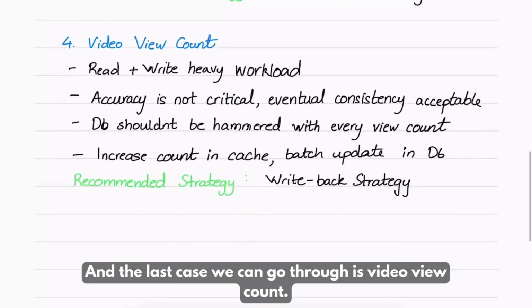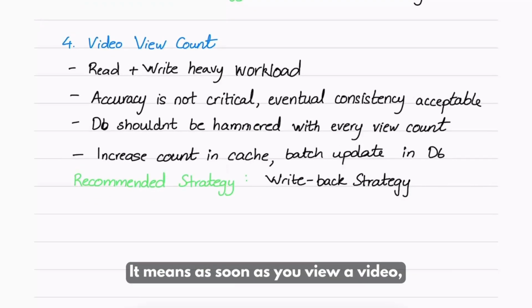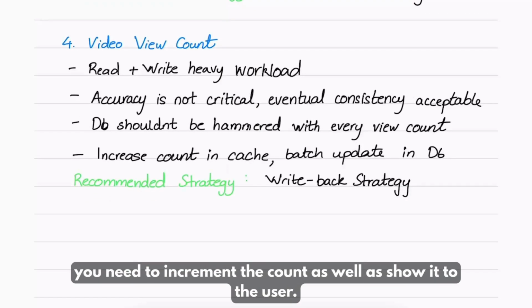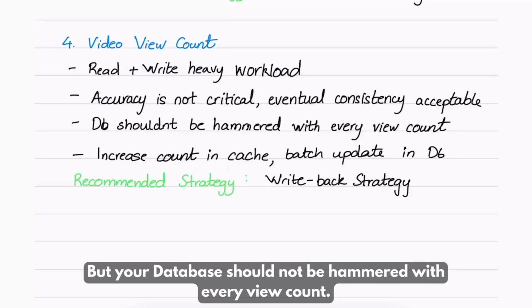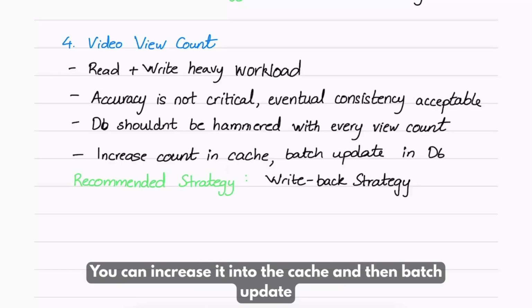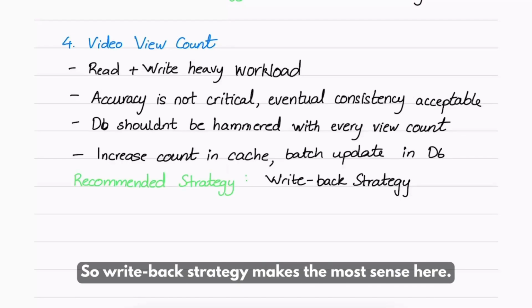And the last case we can go through is video view count. It means as soon as you view a video, you need to increment the count as well as show it to the user. So this is an extremely read heavy, write heavy workload. Accuracy is not critical, eventual consistency is acceptable. So if you show 98 and the actual views are 101, that's fine. But your DB should not be hammered with every view count. You can increase it in the cache and then batch update into the database. So write back strategy makes the most sense here. So this is how you can decide which strategy to use when.